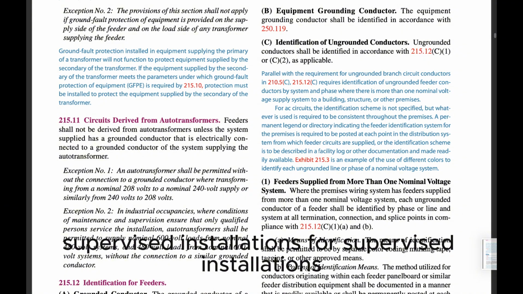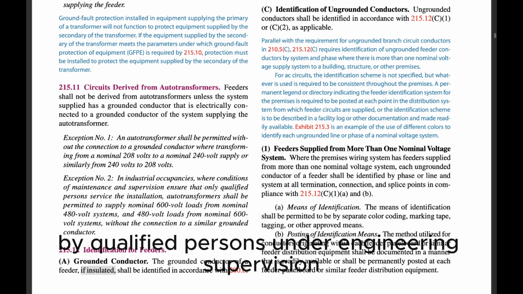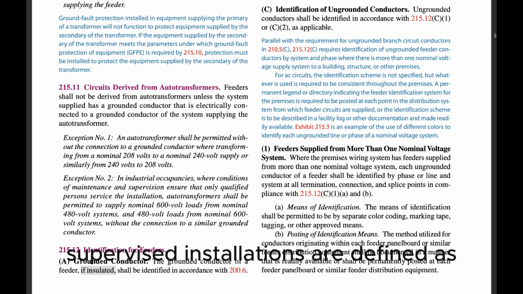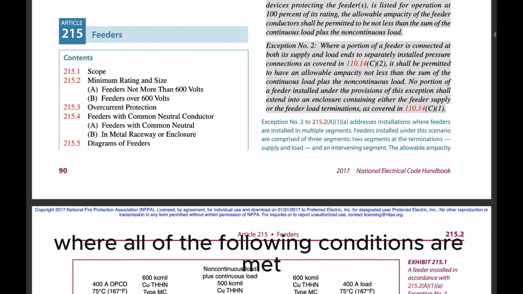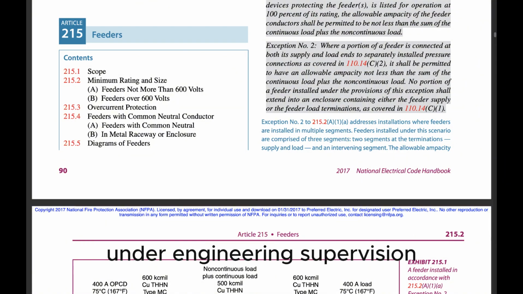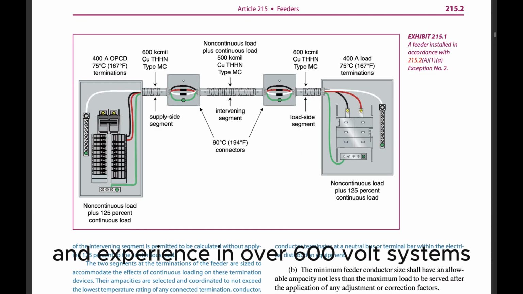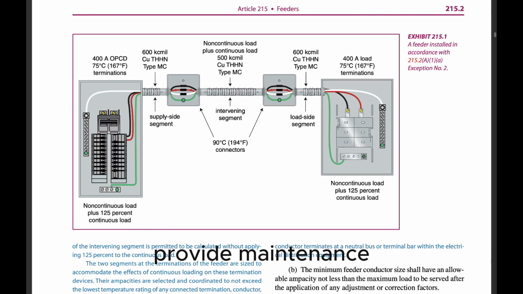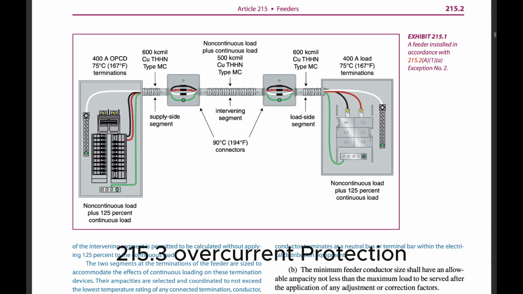3. Supervised installations. For supervised installations, feeder conductor sizing shall be permitted to be determined by qualified persons under engineering supervision. Supervised installations are defined as those portions of a facility where all of the following conditions are met. 1. Conditions of design and installation are provided under engineering supervision. 2. Qualified persons with documented training and experience in over 600-volt systems provide maintenance, monitoring, and servicing of the system.